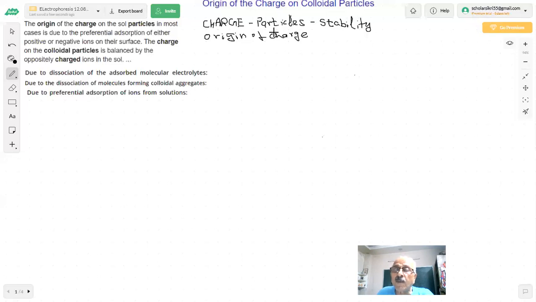There are different reasons why colloidal particles can get charges, and we have listed some of them. The first reason is due to dissociation of the adsorbed molecular electrolytes.